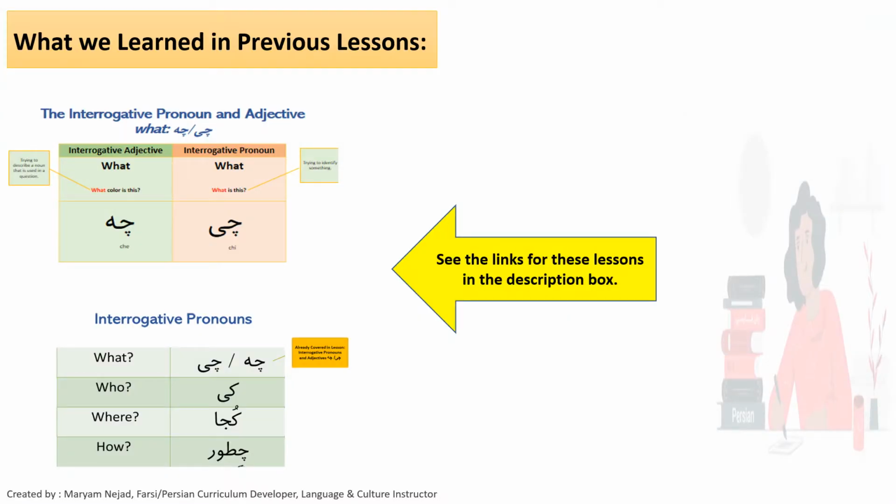So far, in one of the previous lessons, we have learned the interrogative che or chi. And then in another previous lesson, we learned three new interrogatives: ki, koja, and chetor.